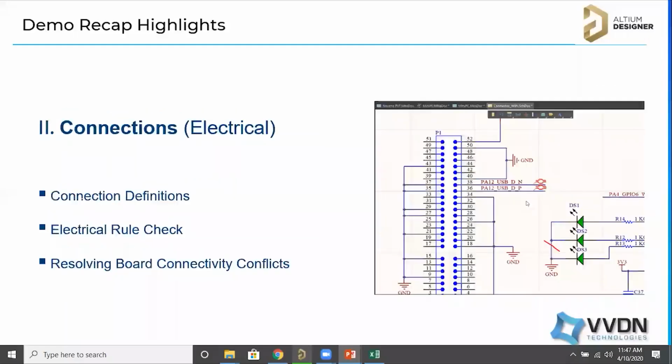And then the next is connection. Electrically, we can create a multi-board schematic, and we can make connections between two different board connectors, and we can verify the electrical rule check. We have options like a pin number mismatch, net name is not there, or net name mismatch, or the mating part is missing. We can check the conflicts between board connectivity, such as a crisscross between two connectors, the net names, so that can be verified, and we have the option to swap the pin or generate the report. Okay, that is for electrical.